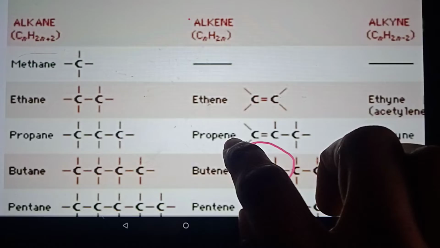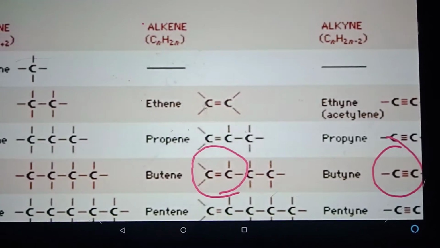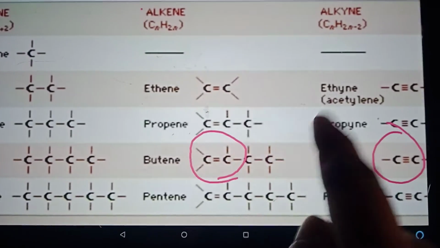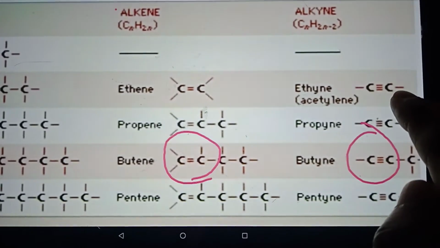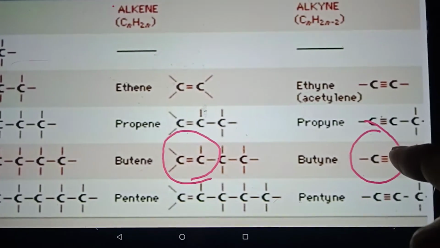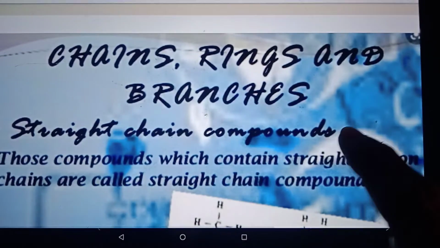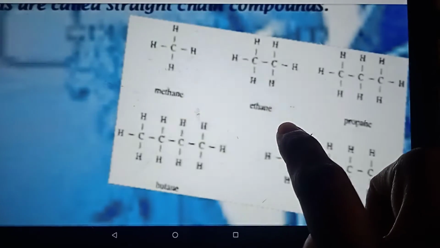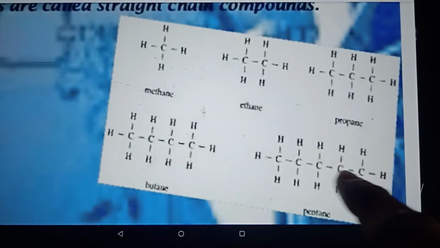As for their general formula, the alkanes have the formula CnH2n+2. Alkenes have CnH2n, that means for every 2 carbons we have 4 hydrogens. Alkynes have CnH2n-2, that means for every 2 carbons we have 2 hydrogens. मतलब जितने carbons हैं उनको आप double करेंगे, minus 2 करेंगे, then we will have the number of hydrogens for alkynes. Now the carbon is able to form different chains, rings and branches also. Like if we have 4 or 5 or 6 carbons, they can be present in a single chain.